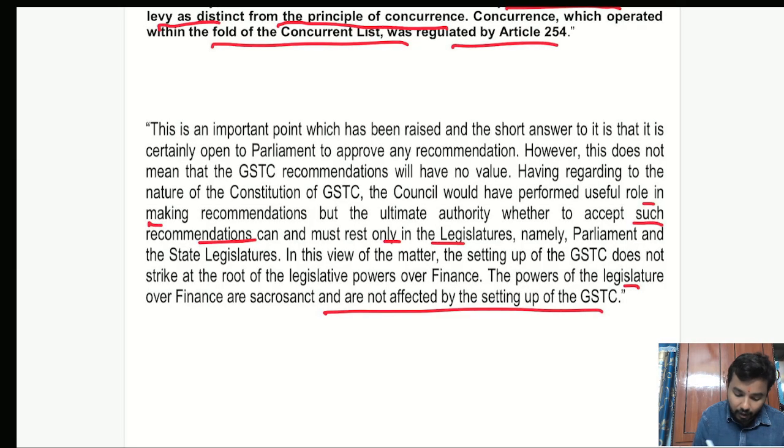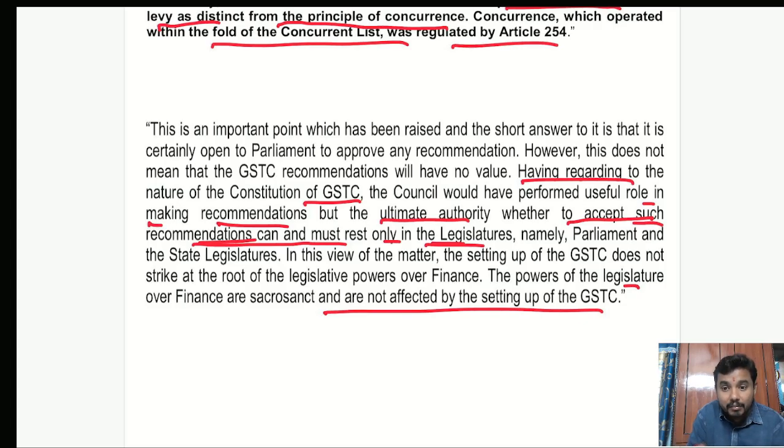And also a very important point, again, all these extracts I have taken from the Mohit Minerals case. Having regard to the nature of the constitution of the GST Council, the Council would have performed a useful role in making recommendations, but the ultimate authority whether to accept such recommendations must rest only in the state legislatures. See, these were the submissions made by the Attorney General to the Parliament when the 101st Constitution Amendment bill was introduced.